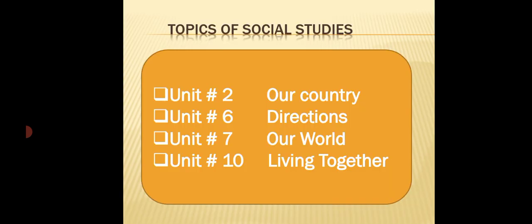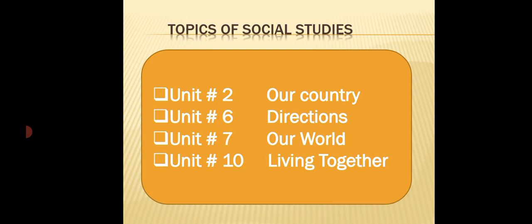Number 1, our Holy Prophet Sallallahu Alaihi Wasallam. Number 2, our country. Number 3, health is wealth. Number 4, books and libraries. Number 5, paper and printing. Number 6, directions. Number 7, our world. Number 8, shapes. Number 9, the air. Number 10, living together. Number 11, the human body. Number 12, the solar system. Number 13, inventions. Number 14, computer world. Number 15, habitat. From these chapters, we have selected these topics of social studies.